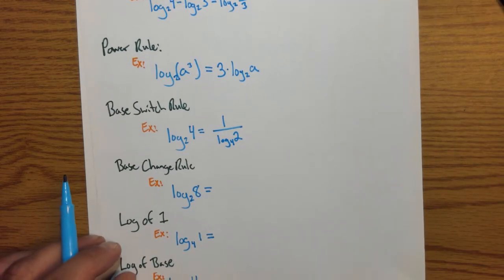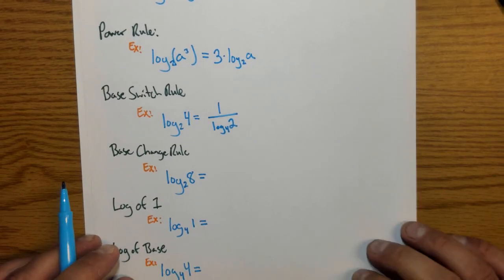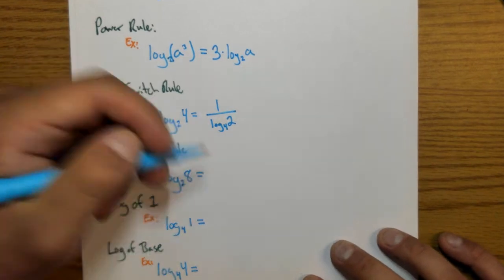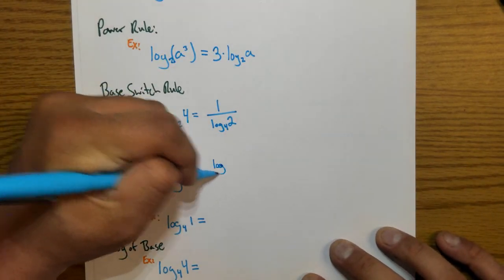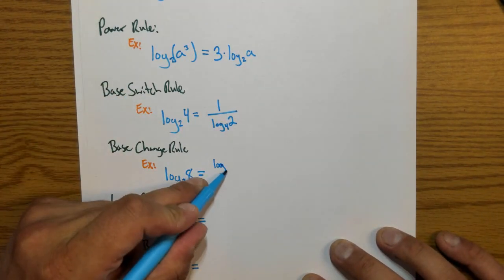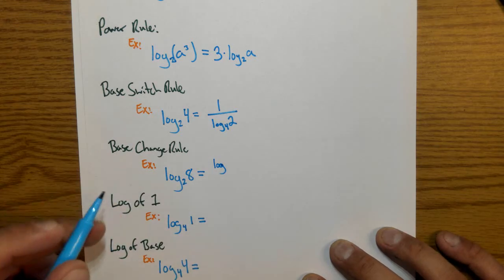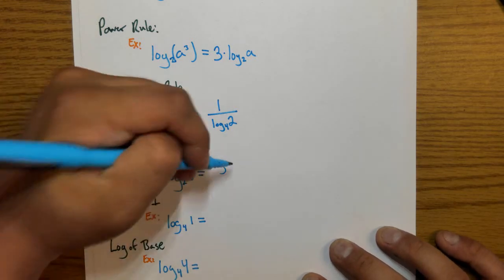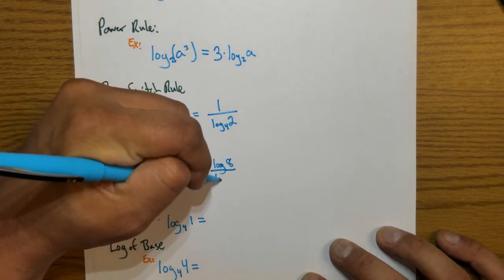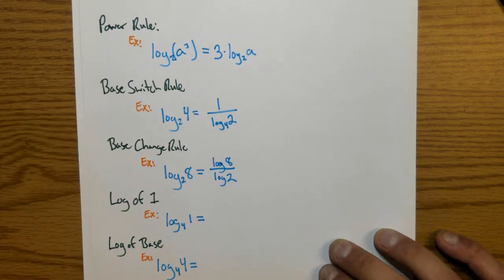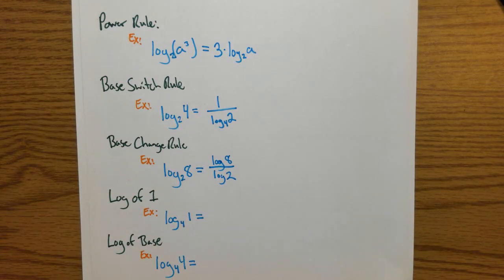So the change base rule, log base 2 of 8, well, I can rewrite this as log, let's see, I can pick whatever base I want here. That's what's nice about it. I'll just do base 10, so I don't need to write it. It'll just be log of 8 divided by log of 2. And those are equivalent statements.